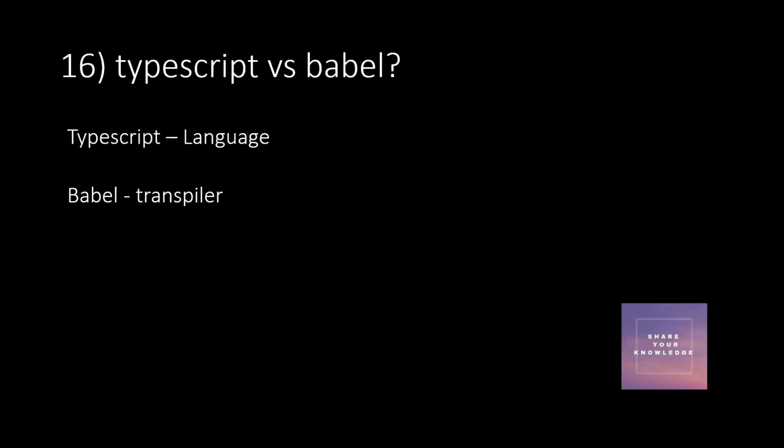TypeScript also has a transpiler, but it is not only the transpiler, it is a language which also has the transpiler. You have to understand, TypeScript also has a transpiler, but Babel is only the transpiler.